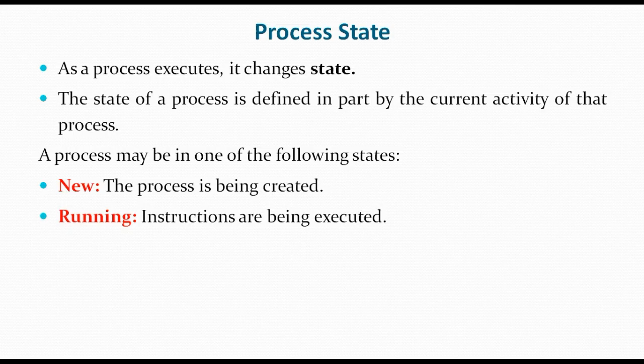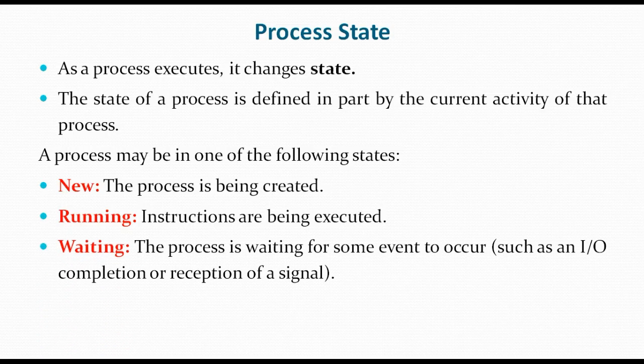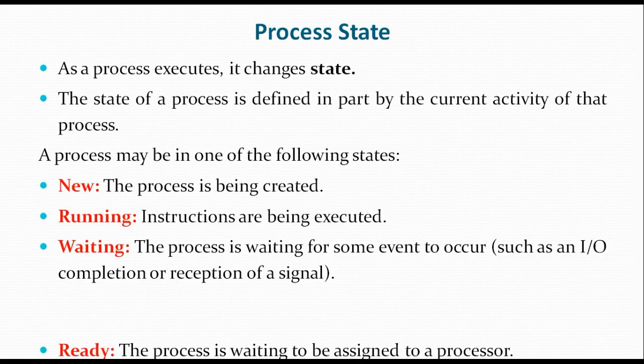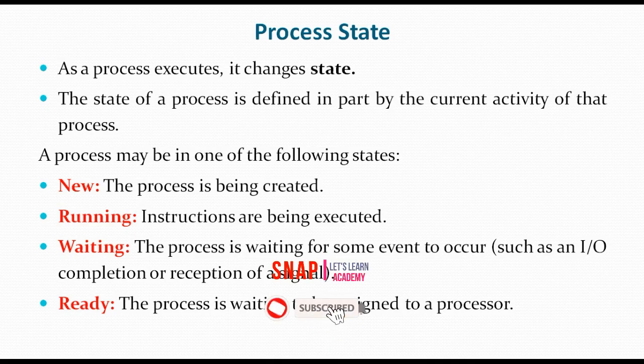then it is called the running state. The third is the waiting state. The process is waiting for some event to occur, such as input output or reception of a signal, then it enters the waiting state. And there is the ready state. The process is waiting to be assigned to a processor.